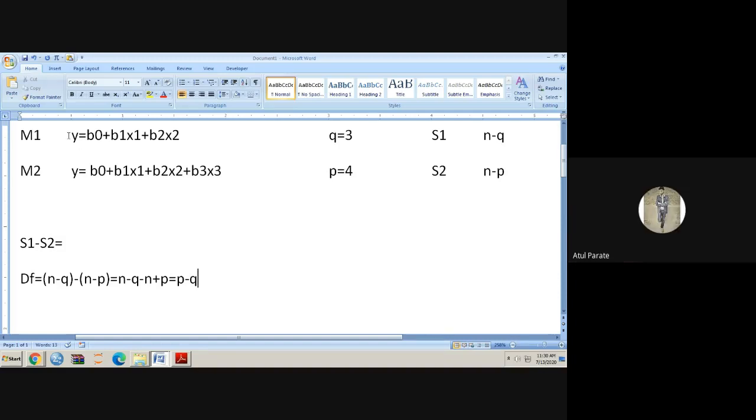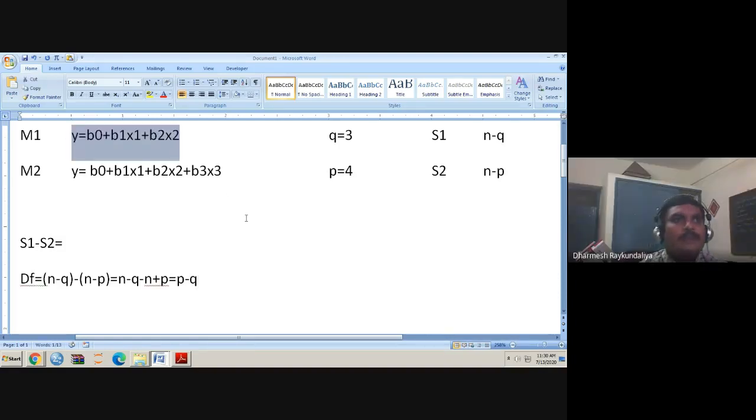You can see that the models are nested in nature. Deviance can work only if the models are nested. The first model is a submodel of the second model. You can see the first model is already contained in the second model. I have just added one more term, beta 3 x3, in the second model. So the first model is always a subset of the second model. It is a kind of nest structure, and that is why it is called a nested model.